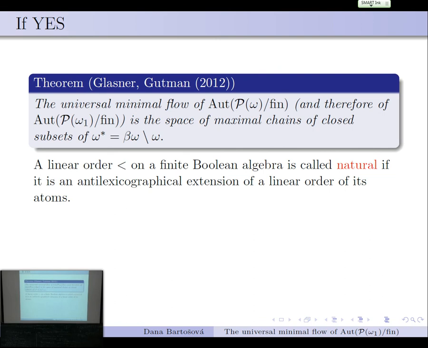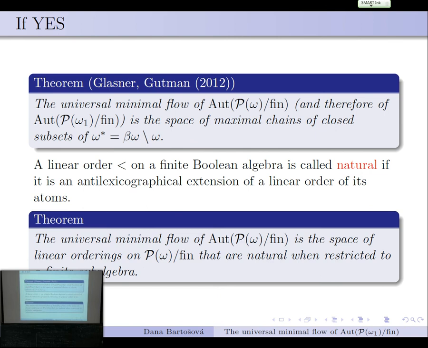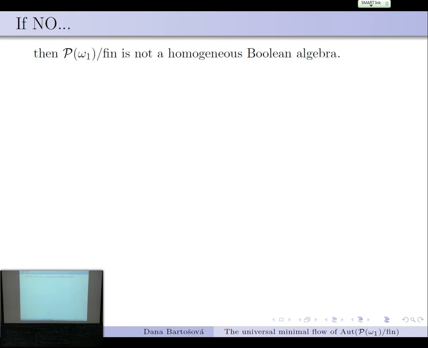We order somehow in an arbitrary way the atoms of the finite Boolean algebra, and then we extend anti-lexicographically to the whole algebra. And then the description is that the universal minimal flow is the space of linear orderings that look like this on every finite piece. So these are called natural. So this is if yes, that's been done by Glasner and Gutman. What if no? What if the two algebras are not the same, which happens most of the time or always? You'll see about that.